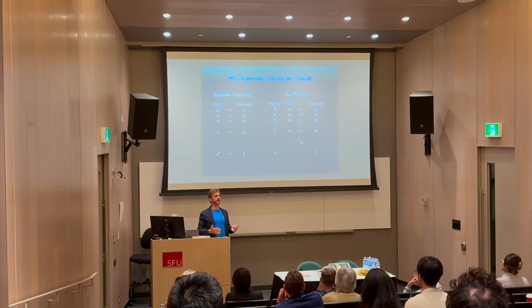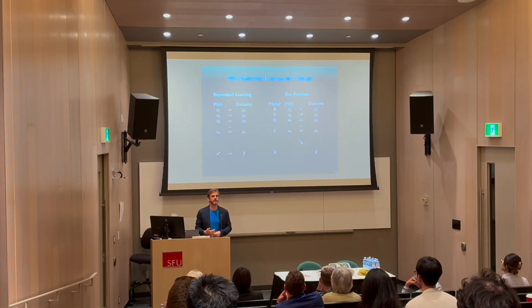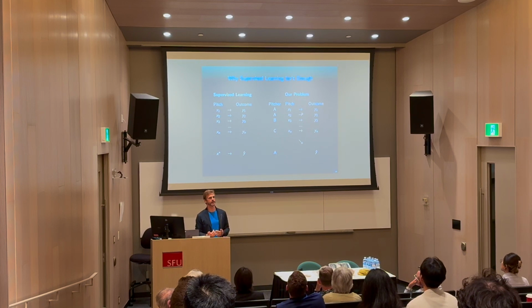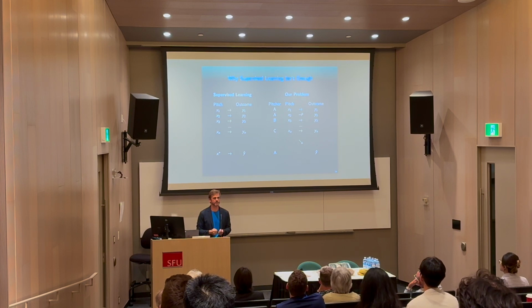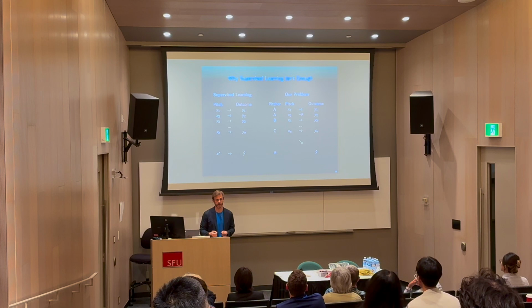typically in supervised learning, you observe data x1, y1 through xn, yn, and your goal is to learn a function f so that when you get a new query point x star, you can predict a y hat corresponding to that covariate value x star. Our problem is a little bit different. We still observe x1, y1 through xn, yn, but they're thrown by different pitchers, call them a, b, c, and then when we want to make a prediction, we don't have a query point x star, but rather we have a pitcher label a, and we want to predict what the outcome will be for pitcher a.